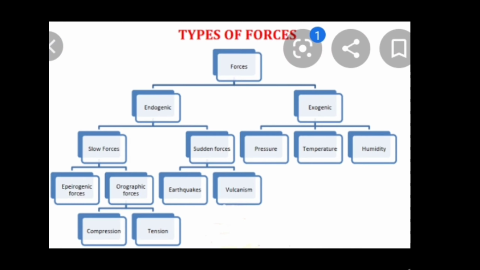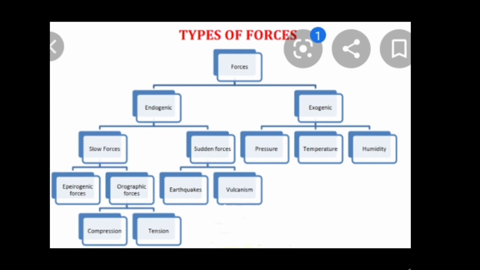So students, let us start with earth movement. Types of forces: first is endogenic forces, second is exogenous forces. Endogenic forces are of two types: sudden movement and slow movement. Sudden movement includes earthquakes and volcanoes, and slow movement includes tectonic movements. Exogenic forces are erosional and depositional, like water, waves, ice, wind, etc. Clear?